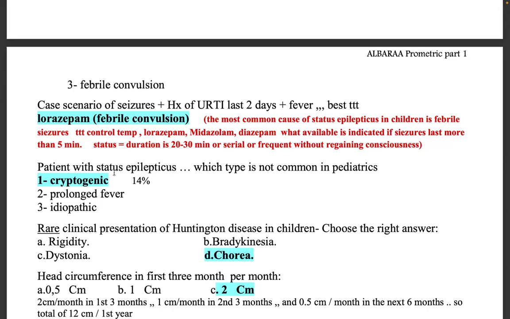Okay, next question. In a patient with status epilepticus, which type is not common in pediatrics? I don't know what this cryptogenic is. Prolonged fever, we just read that it is common, because here it says the most common cause of status epilepticus in children is febrile seizure. So prolonged fever can be idiopathic also. I don't know what cryptogenic is. If anyone knows, tell, or we will check, no problem. Okay, just wait.